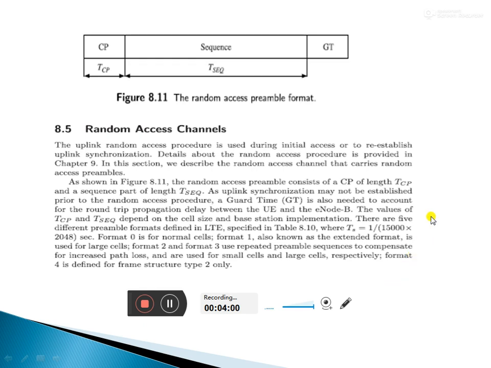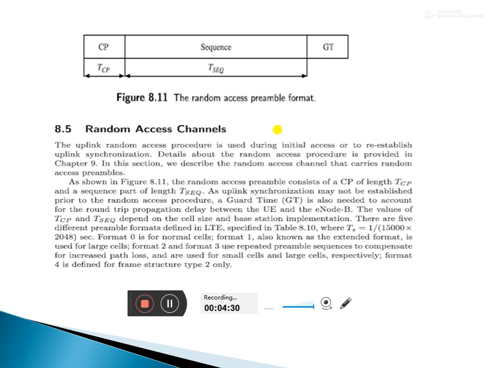Now we come to the random access channel. What are the applications of the random access channel? These channels work up to a certain time, and at that time the random access channel is used. This is the random access preamble format.